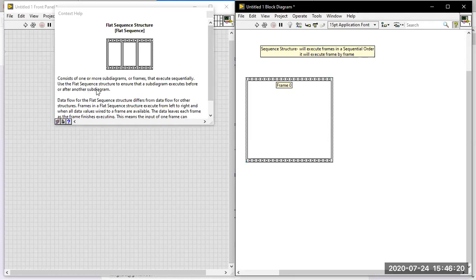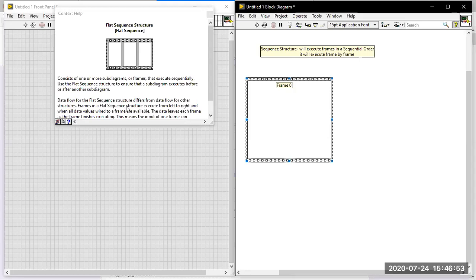Use a flat sequence structure to ensure that one subdiagram executes before or after another subdiagram. Before executing frame 1, it should complete frame 0. Then only it will go to frame 1. Whatever is available in frame 0 should complete execution, then only it goes to the second frame. Unless frame 0 completes, it will not go to frame 1. That is the flat sequence structure behavior.